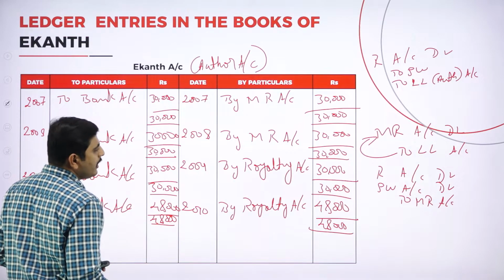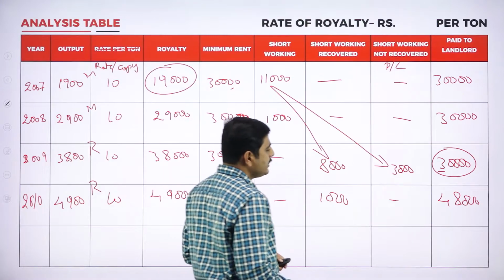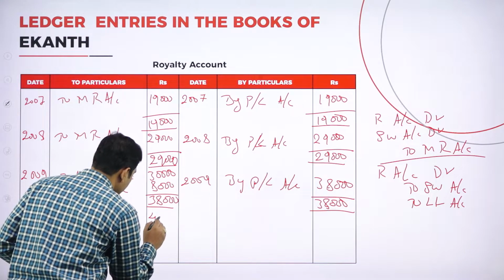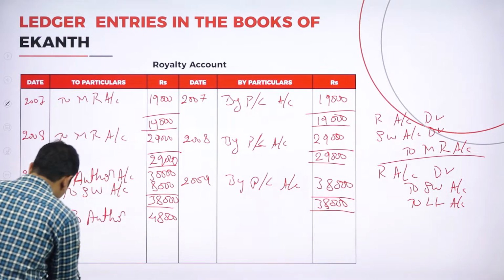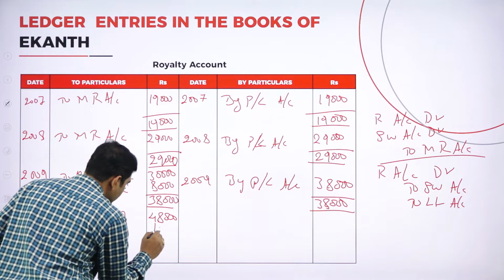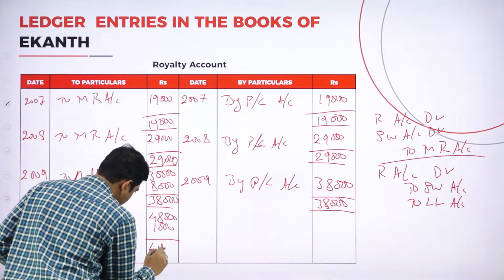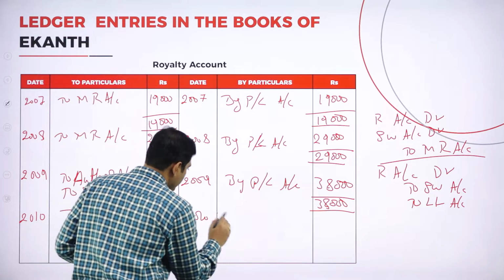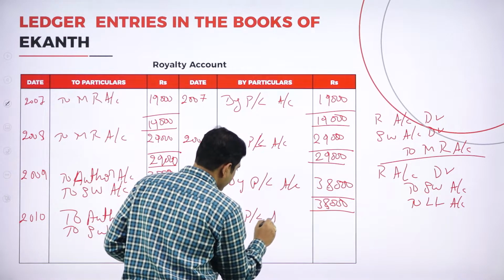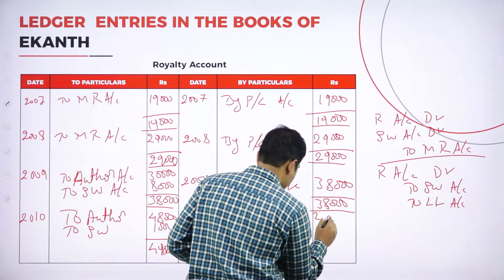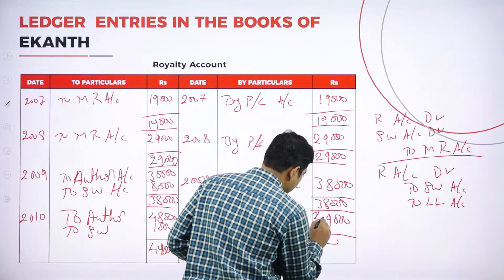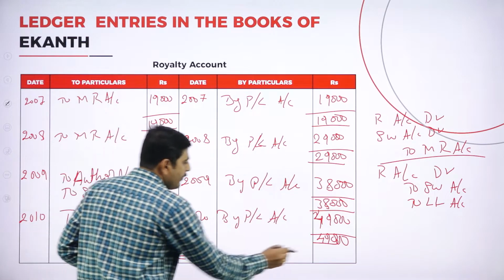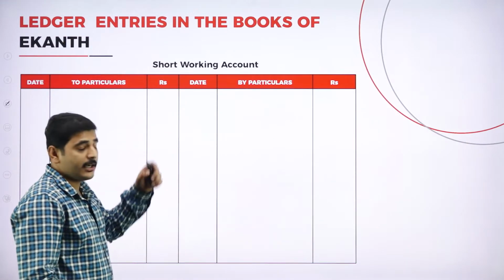How much are we paying to the author? We are paying the author 48,000. Total production is 49,000. The 48,000 plus short working of 1,000, total is 49,000. So the amount transferred to the profit and loss account in 2009 by profit and loss account is 49,000. Again both sides should tally, 49,000, 49,000.